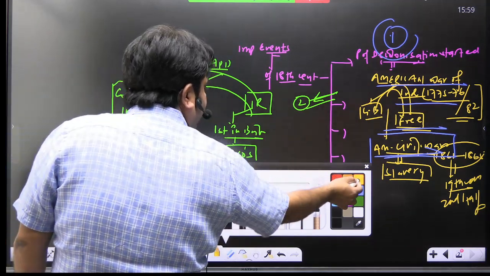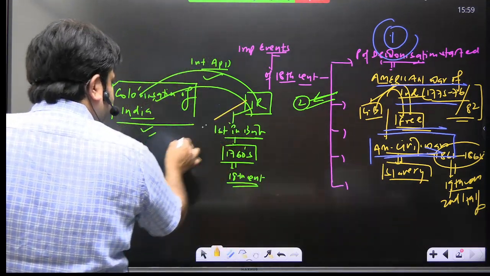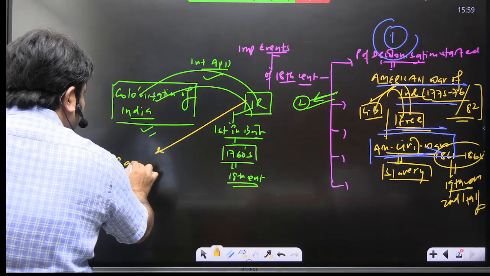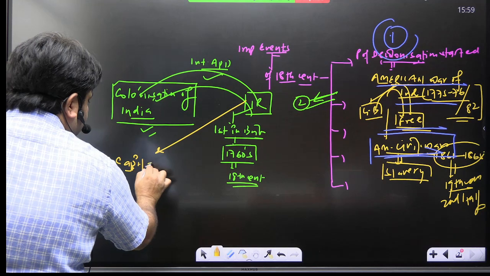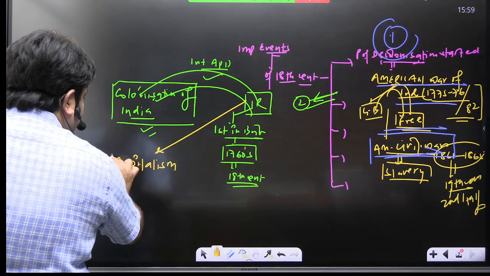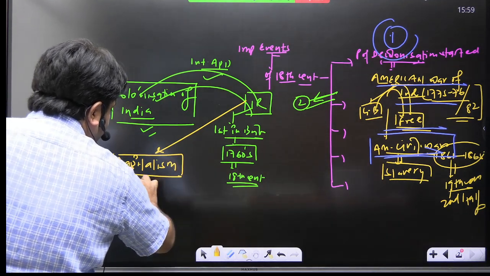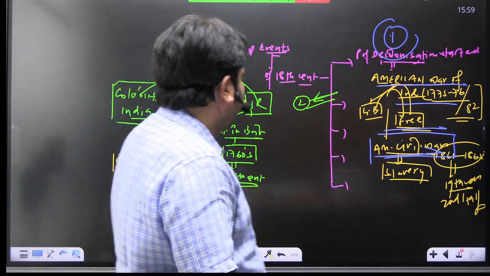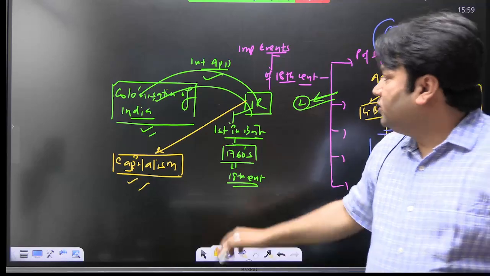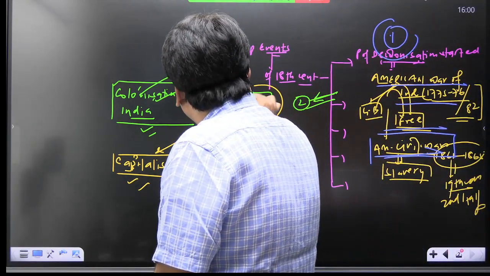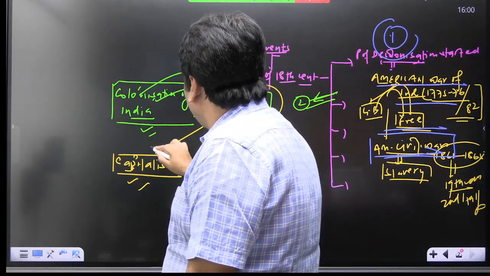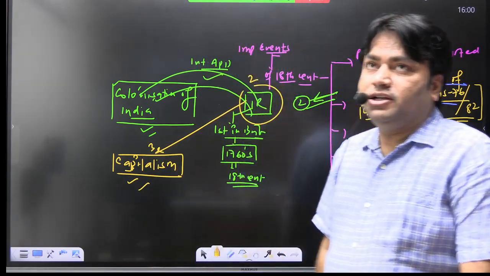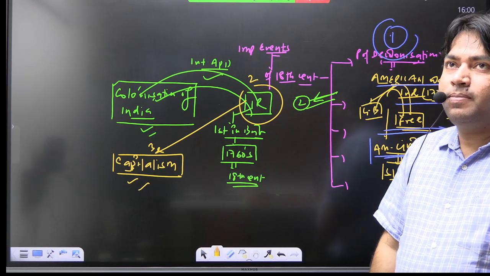So write this: capitalism. If you read the Industrial Revolution, you need to know about this ideology, capitalism. Both these two topics are linked with each other. So that is topic number 2 and topic number 3, Industrial Revolution and capitalism, right?